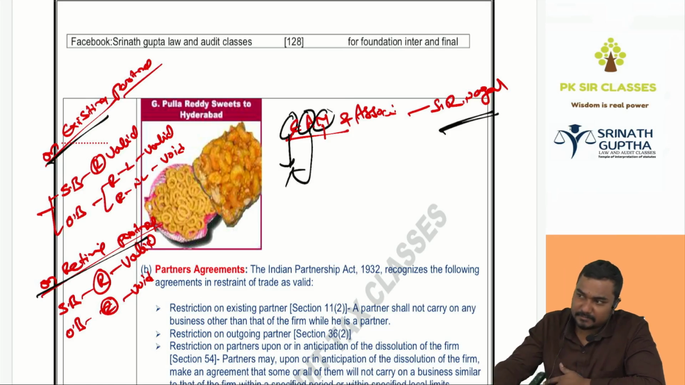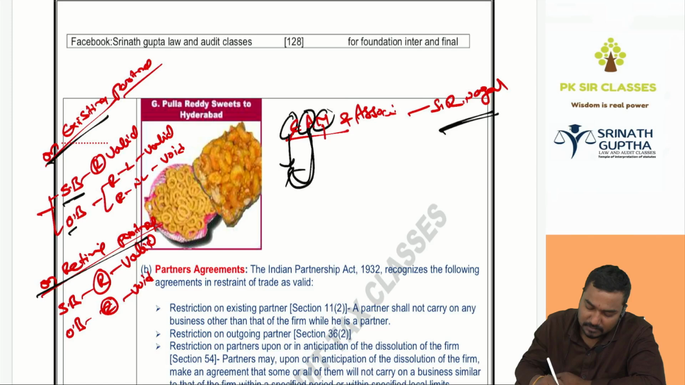So Ishwar said, okay, I will not sell the nail polish at my home. I will sell sweets. Still Ajay is restricting. If it is affecting the nail polish business, restriction is valid. Otherwise, restriction will be void. Similar business versus other business.